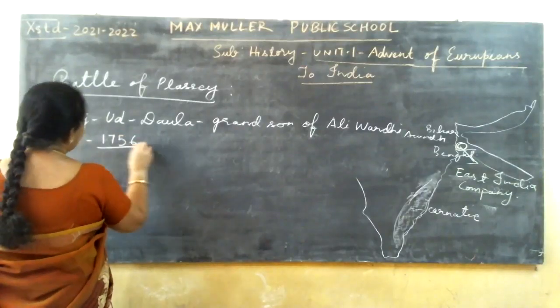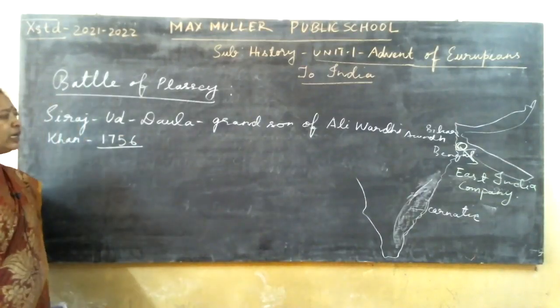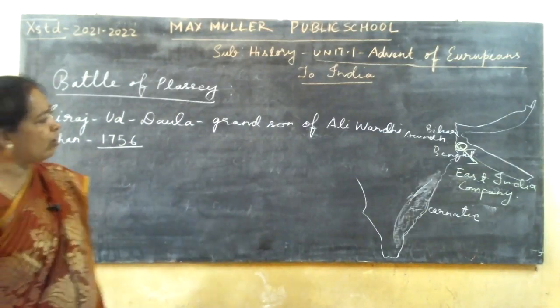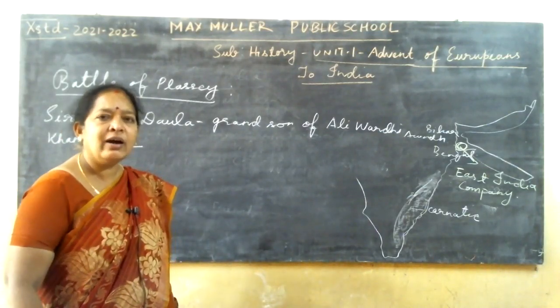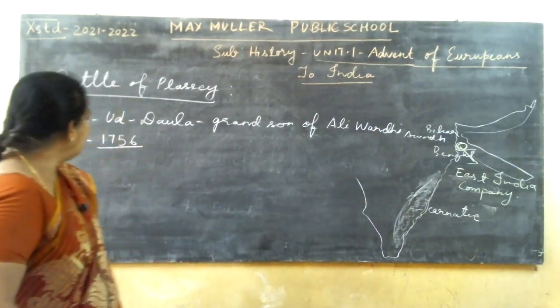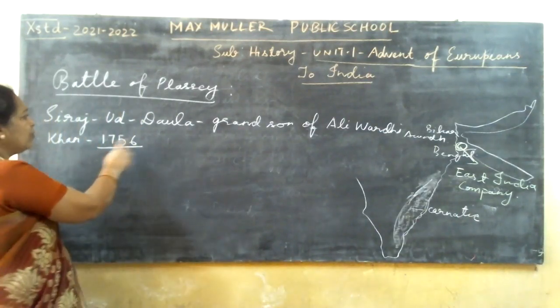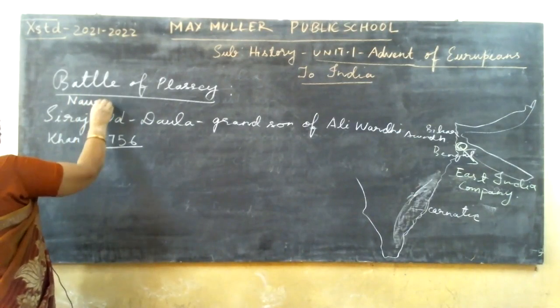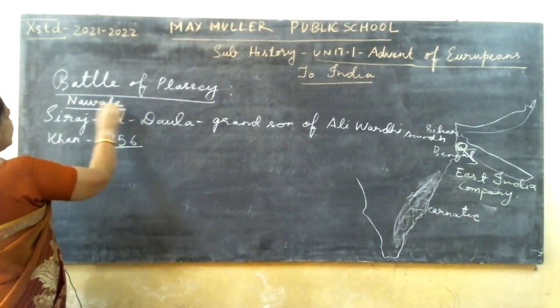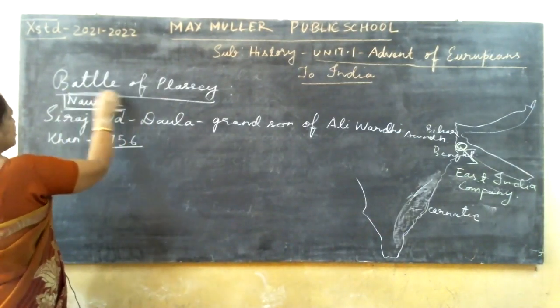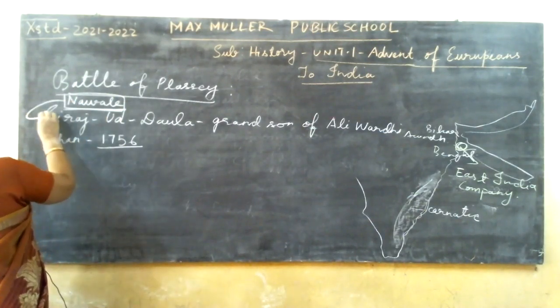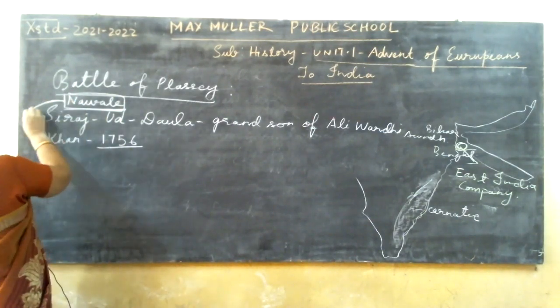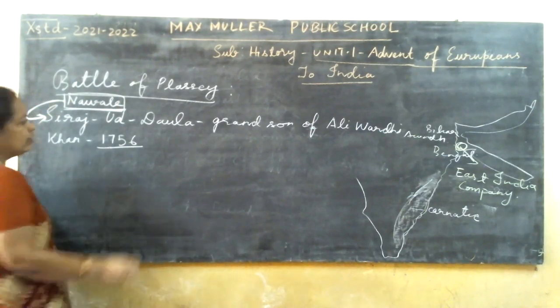In 1756, Sirajud-Dowla, grandson of Ali Vardi Khan, after his death, became the Nawab of Bengal. Okay.